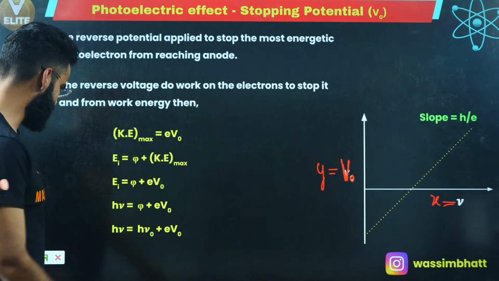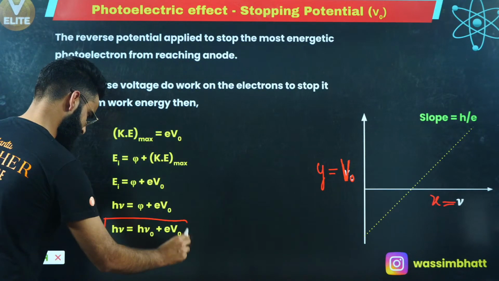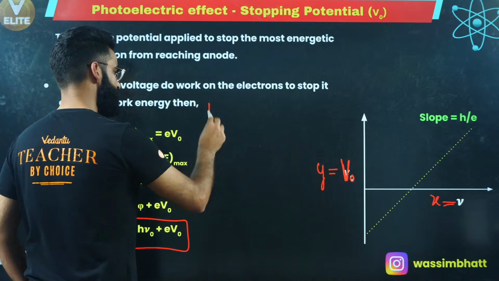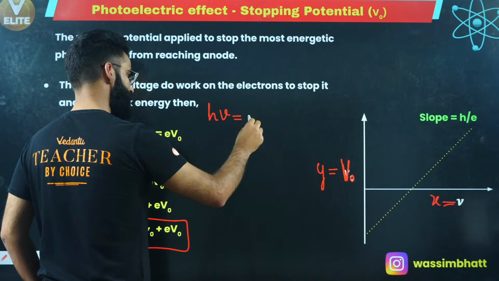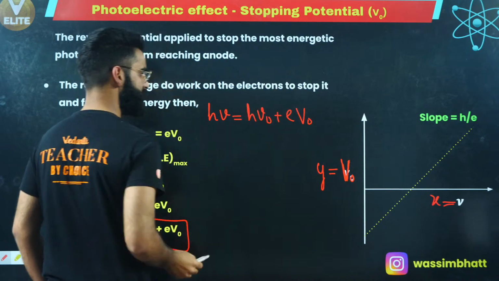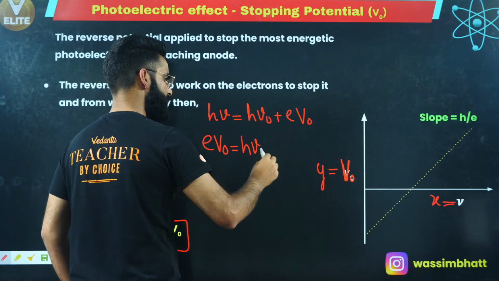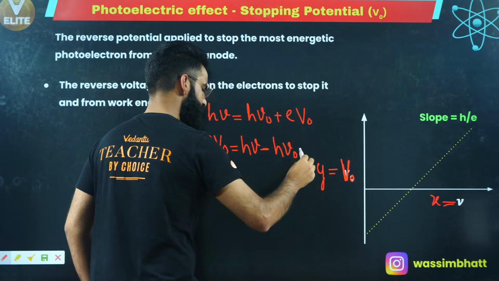For example, I'm using one of the equations over here. Which equation should I use? Let me use this equation: h nu is equal to h nu naught plus eV naught. I can write something like this: eV naught is equal to h nu minus h nu naught.